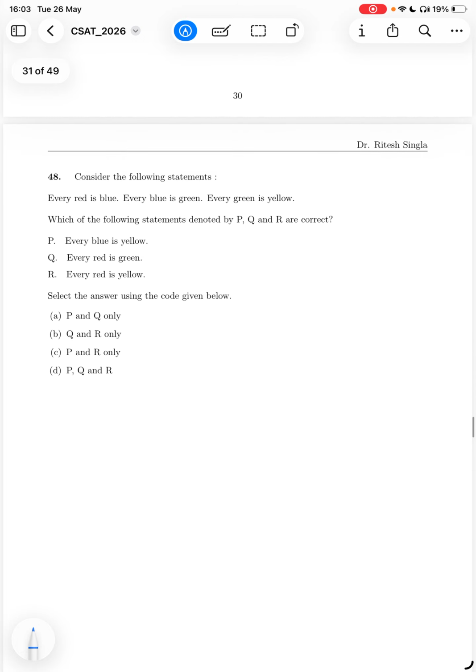Question number 48. Consider the following statement. Every red is blue, so red implies blue. Blue implies green. Green implies yellow. Which of the following statements denoted by P, Q and R are correct?